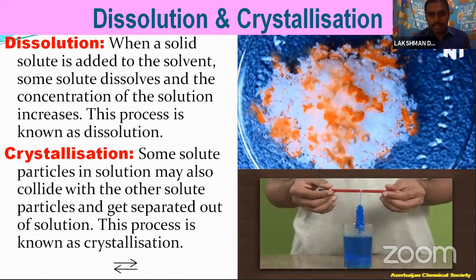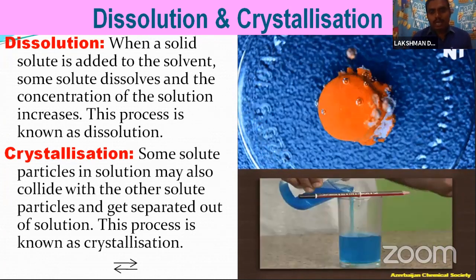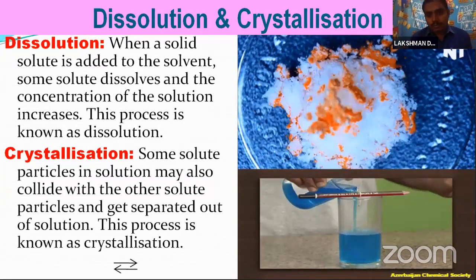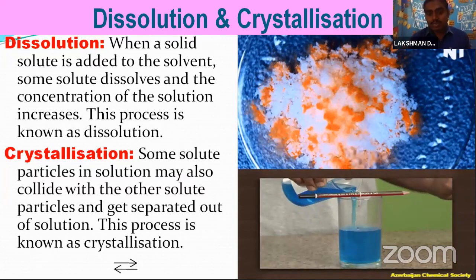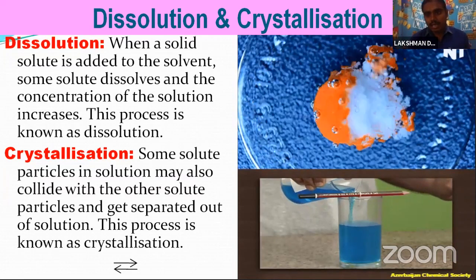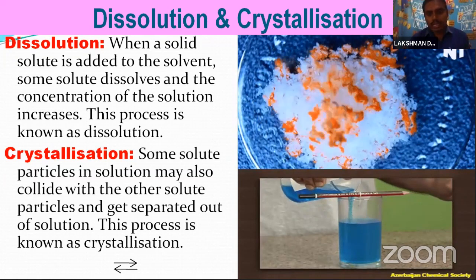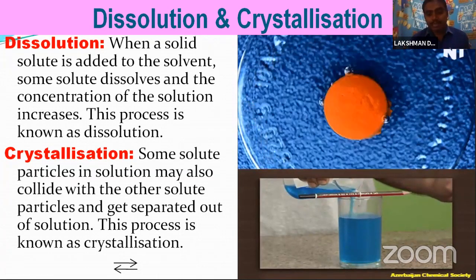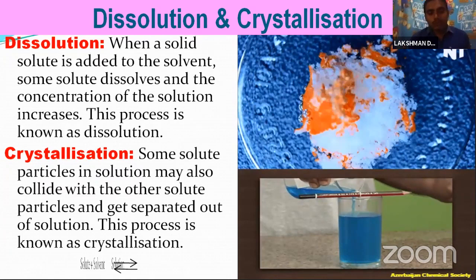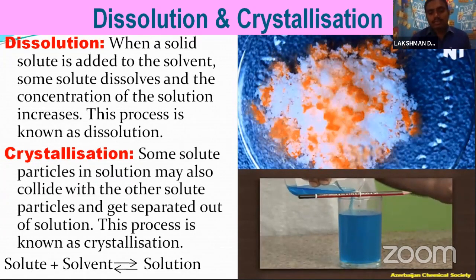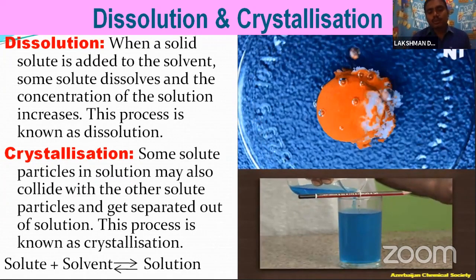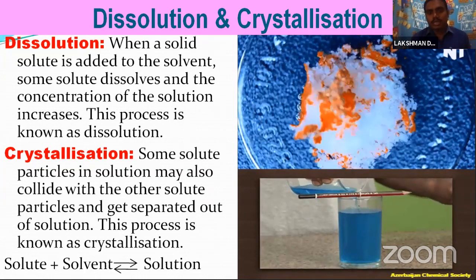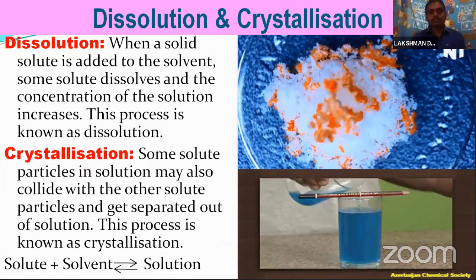That's why these two form a dynamic equilibrium; both processes occur simultaneously in the solution. The dynamic equilibrium is represented as solute plus solvent in equilibrium with the solution. Okay, this is dissolution and crystallization.